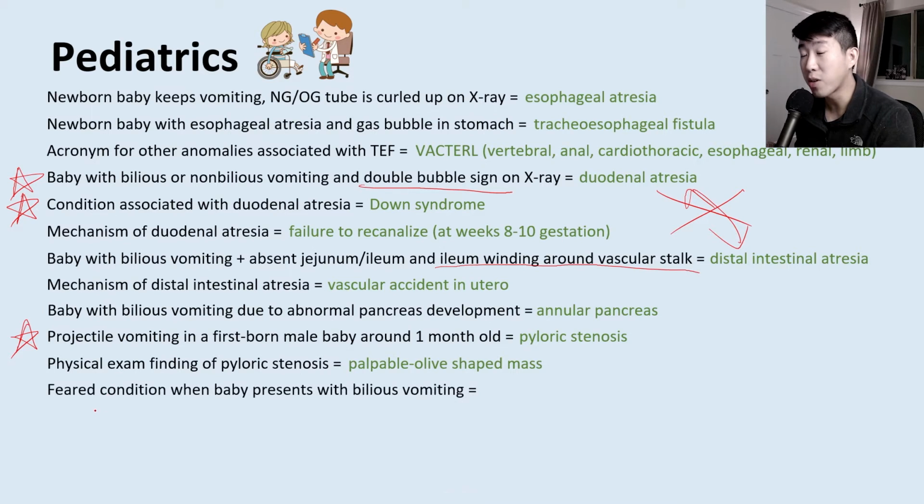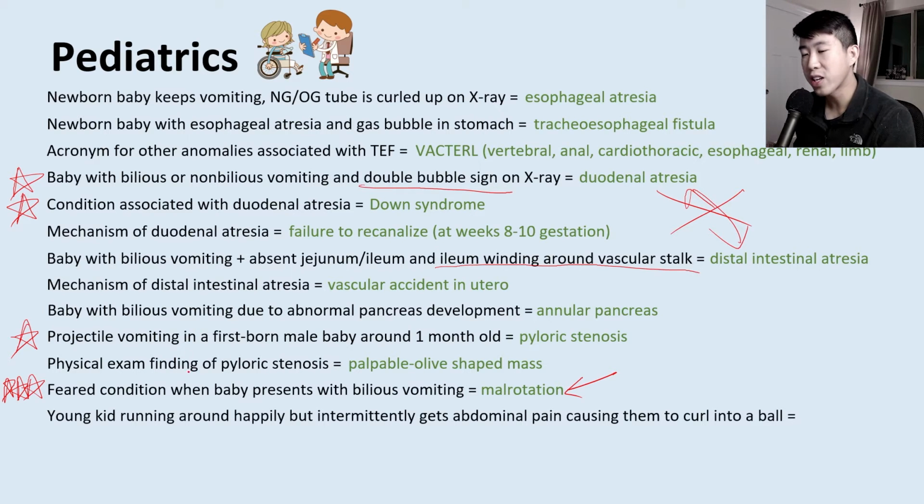And next, let's talk about what is the most feared condition if a baby presents with bilious vomiting. So what's the most dangerous thing that you want to rule out? And that's going to be intestinal malrotation, where basically things start twisting around its own mesentery, particularly where the cecum kind of just gets malrotated in the right upper quadrant and everything cuts off its own blood supply. So this is the main thing you need to rule out if patient is presenting with bilious vomiting.